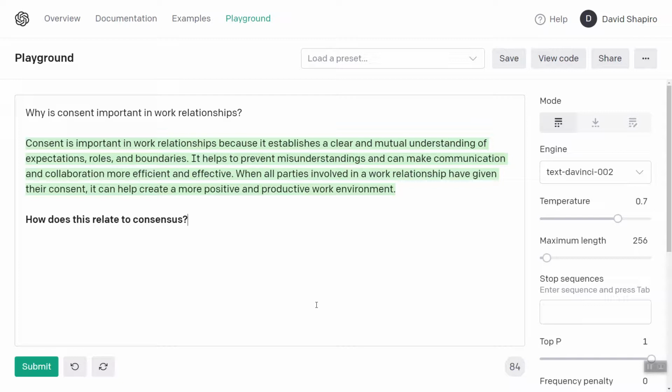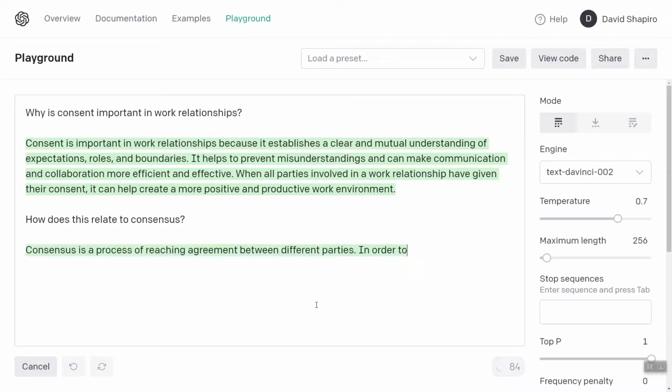Now, more often than not, I come into a meeting with some preconceived ideas and we talk through it. And sometimes, the group comes to consensus that my idea was right. Sometimes that's not always true, though. Sometimes I go into a meeting and I say, I have no clue what I'm doing. So anyways, let's see how consent and consensus are related.